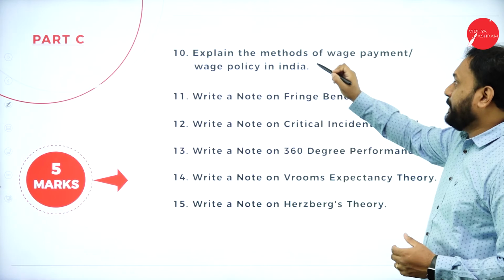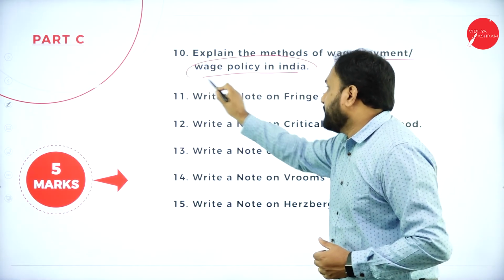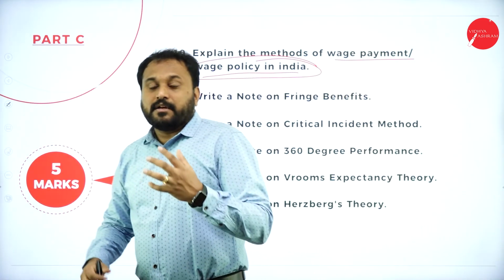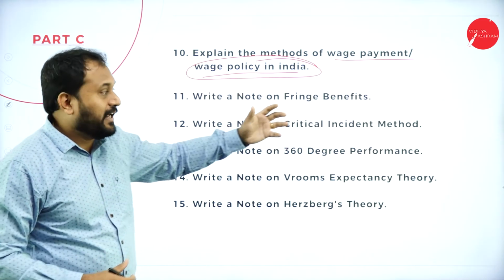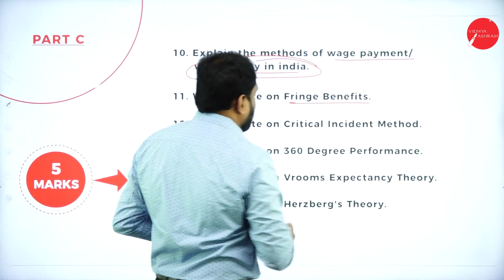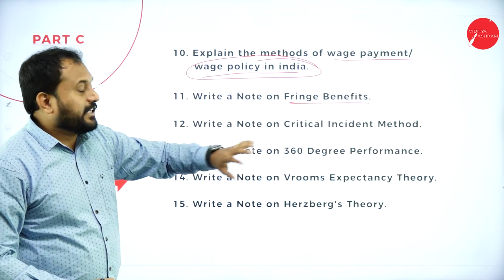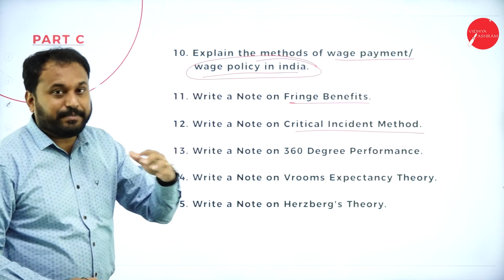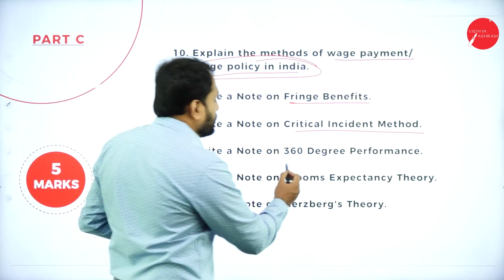The first one is: explain the method of wage payment and wage policy in India. You will definitely get this question, wage policy in India. Why? Because the external examiner wants to know what happens in India and what are the processes or the policies which we have taken in the Indian government. Write a note on fringe benefits. Fringe benefits is not there in the syllabus, but you are supposed to know what exactly fringe benefits are. Write a note on critical incident method. This is from performance appraisal, the 3rd chapter. Write a note on 360-degree performance appraisal. This is from the 4th chapter.